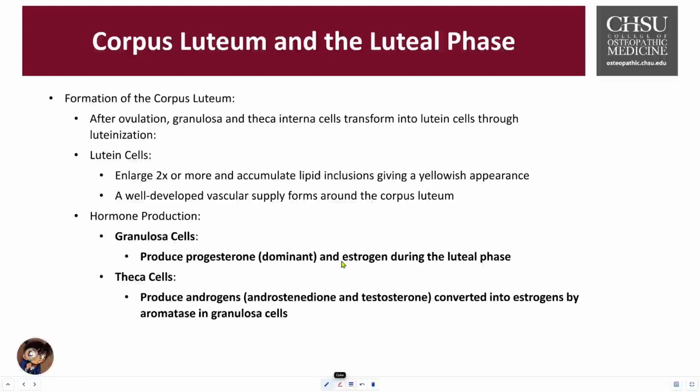Number one, the granulosa cells still present are going to produce primarily progesterone, and the dominant hormone of this luteal phase is progesterone. It also secretes estrogen, which helps regulate the endometrium and provides some feedback, but the theca cells produce mostly the androgens. Androgens are the male sex hormones. There are two conversions. We have the androstenedione and the testosterone. These are then converted to estrogen via an enzyme called aromatase. The granulosa cells are the only cells with aromatase. The theca cells do not have it. So it's important that you're aware that the theca cells will pump out the precursors, and the granulosa cells then convert the androgens into the estrogen.